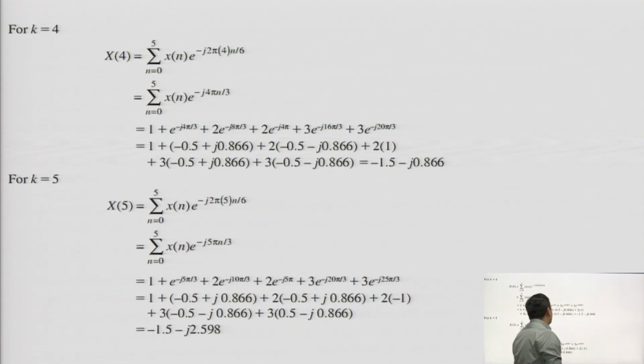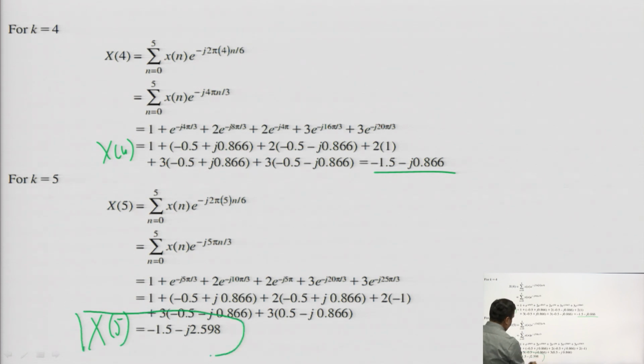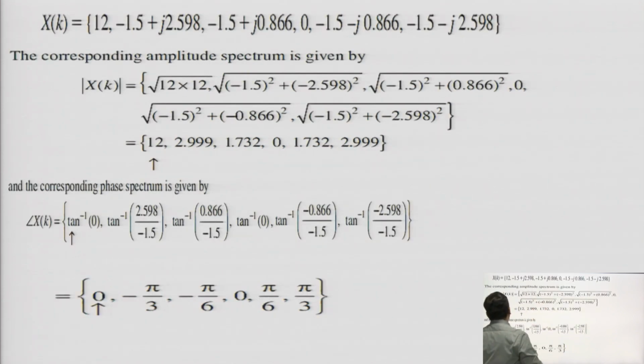Now, k is equal to 4, by the same process you will get X of 4 is equal to minus 1.5 minus j 0.86, and X of 5 is equal to minus 1.5 minus j 2.58. So, in this way you are calculating your X of k.